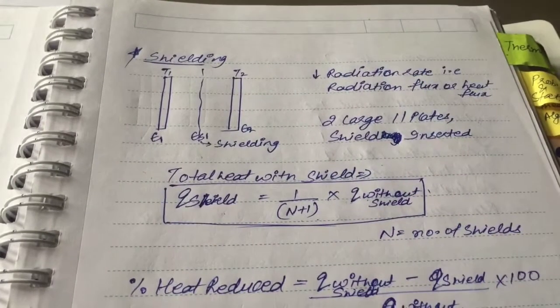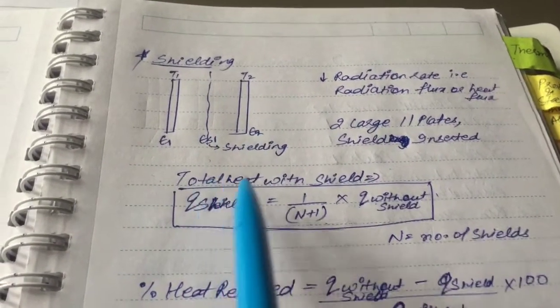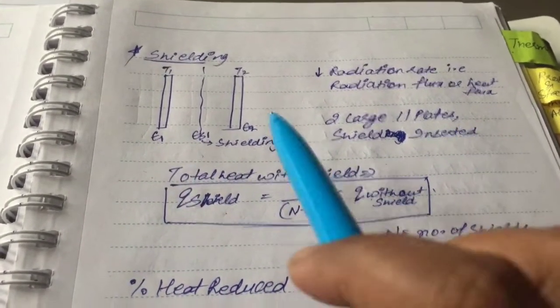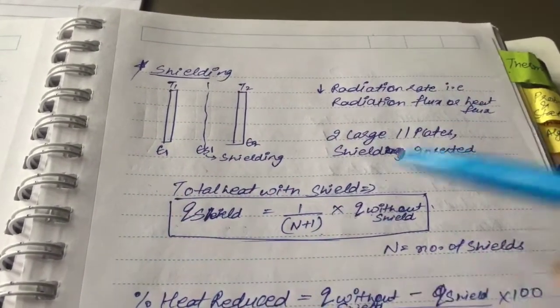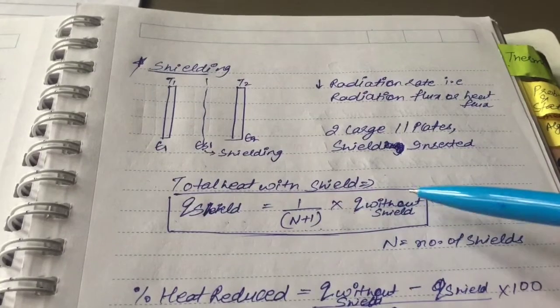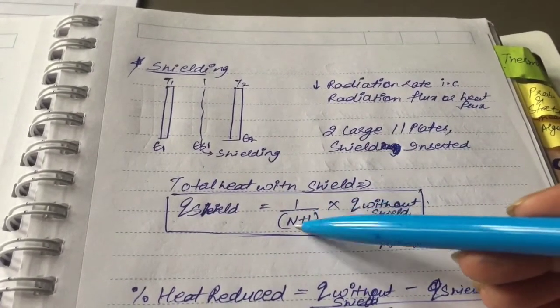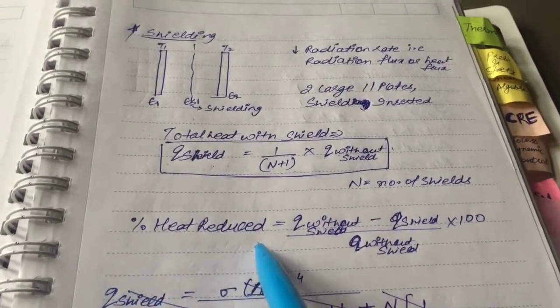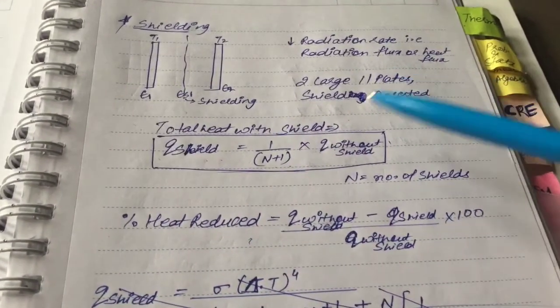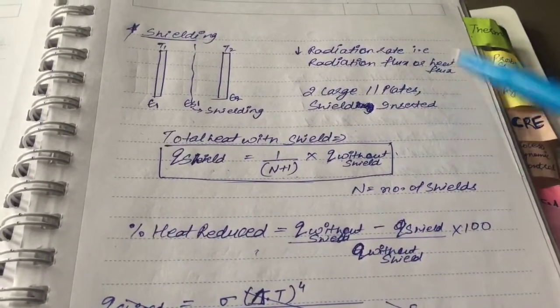We have already studied how to calculate Q without shield using the view factor. So Q with shield would be 1 by (n plus 1) times Q without shield, where n is our number of shields.